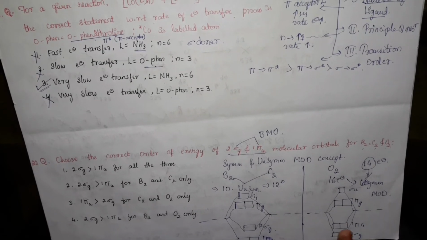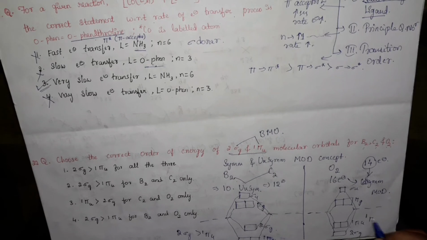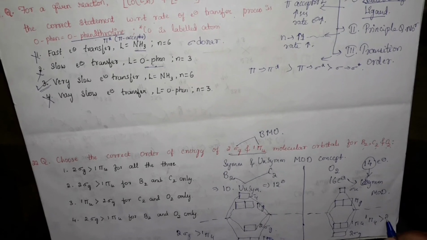From this molecular orbital diagram, we can come to a conclusion. The energy of 2 sigma g is greater than 1 pi u in case of boron and carbon. Here, for oxygen, the 1 pi u energy is greater than 2 sigma g.